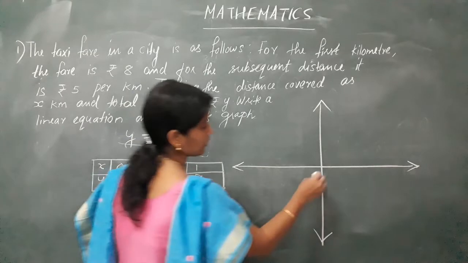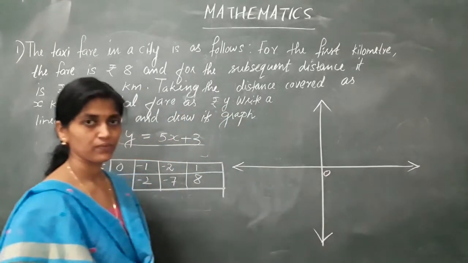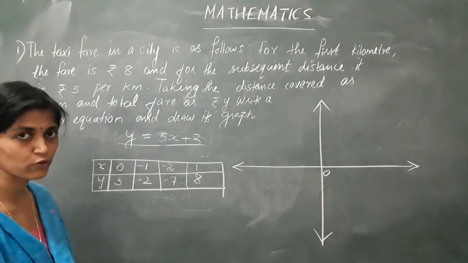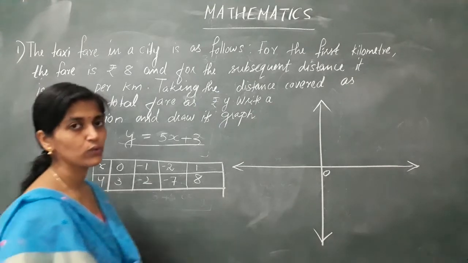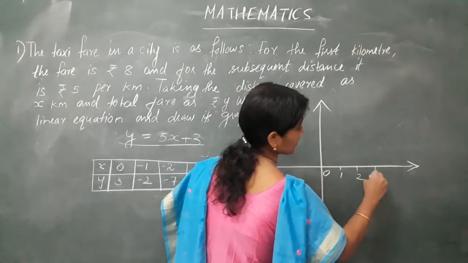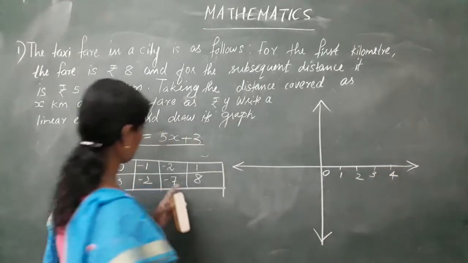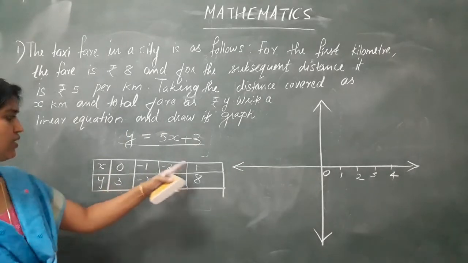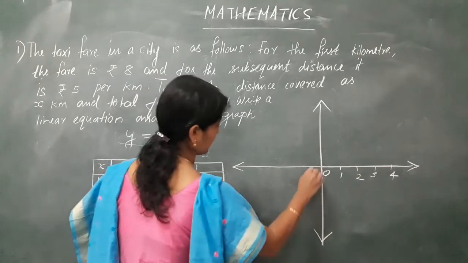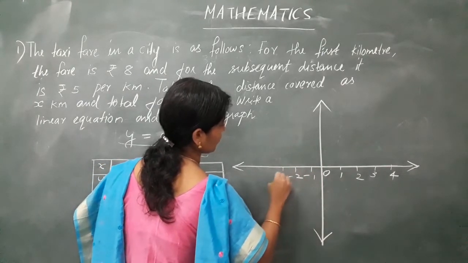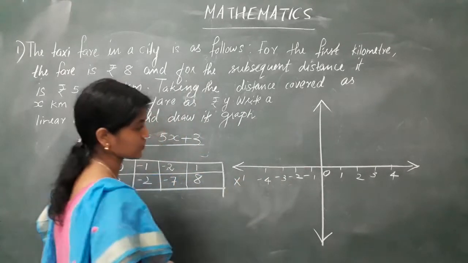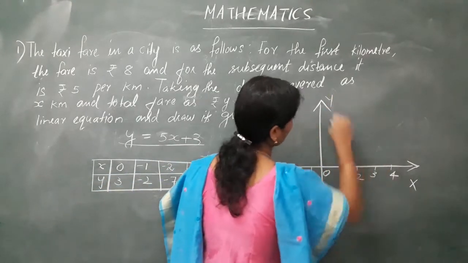Okay, this is the point 0. Next, what do you have to do? You have to take the points. That is 1, 2, 3, 4. Just see x coordinate, it is only that much. Then y coordinate, it is minus 1, minus 2, minus 3, minus 4. It is x dash, this is x, y, y dash.